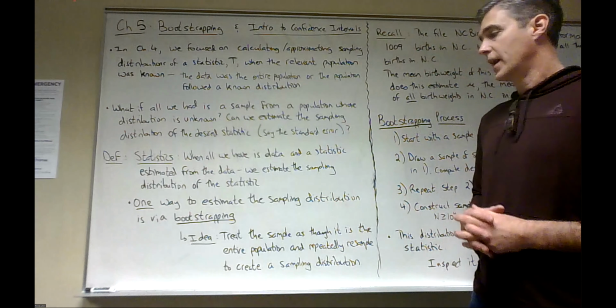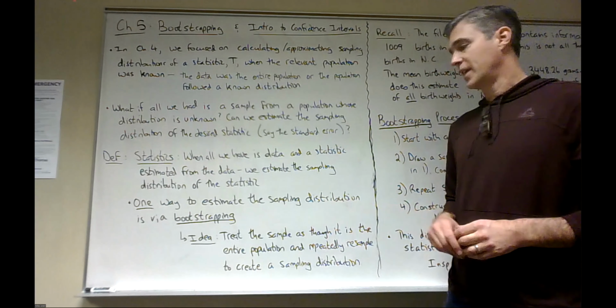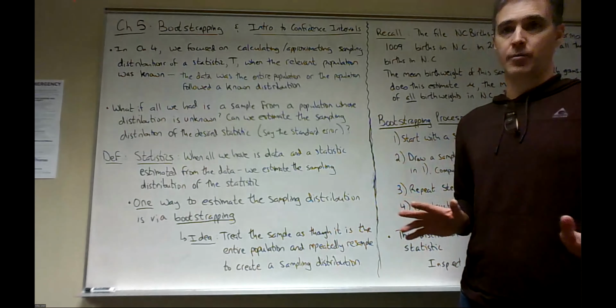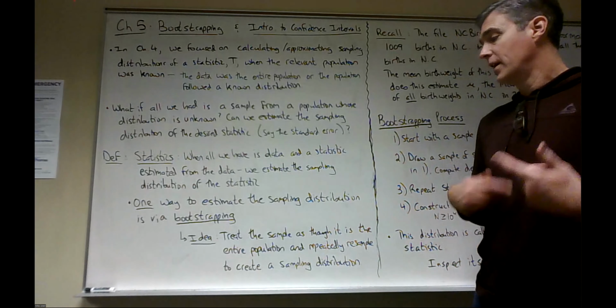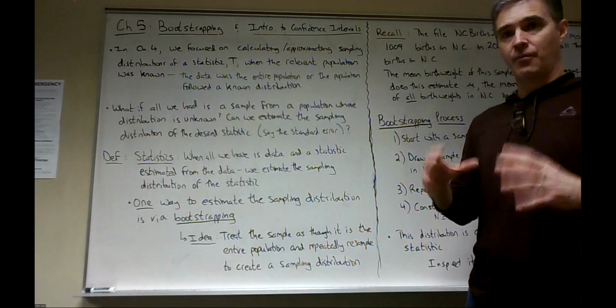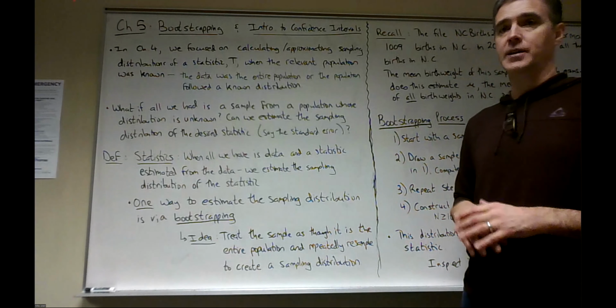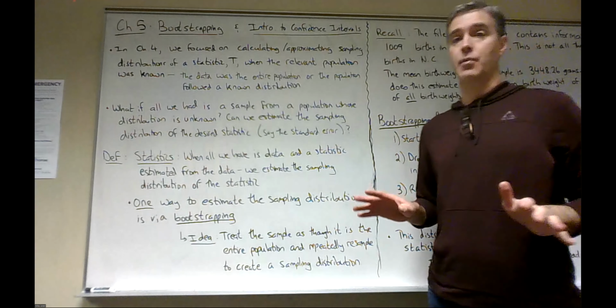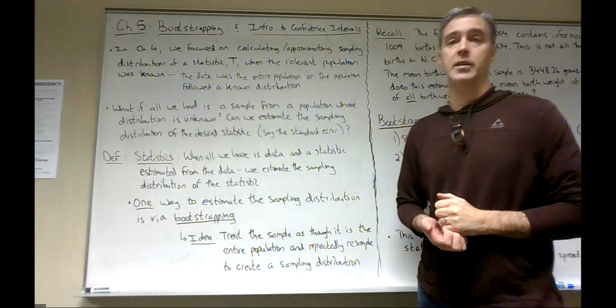Okay? So the idea with bootstrapping is to treat the sample that we have as the entire population, as though it were the entire population, and repeatedly resample from that original sample to create a sampling distribution. And that sounds like it could cause problems, and it can, and we'll investigate those.